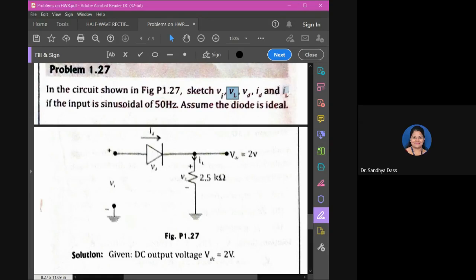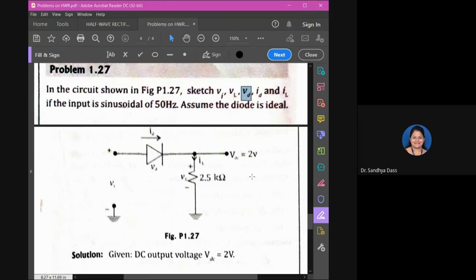And IL, you know how to calculate; its waveform will be similar to VL, with output in the positive cycle and zero in the negative cycle, but it depends on the R value. So I equals V by R. That's about VI, VL, and IL.